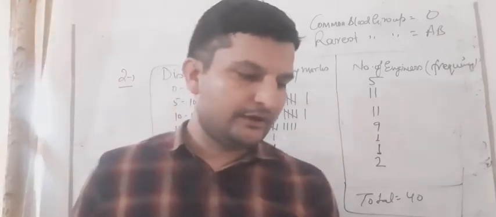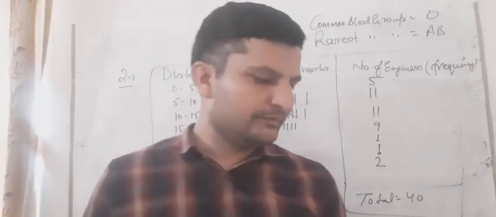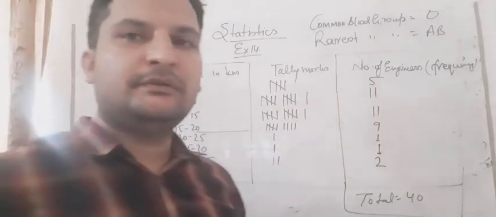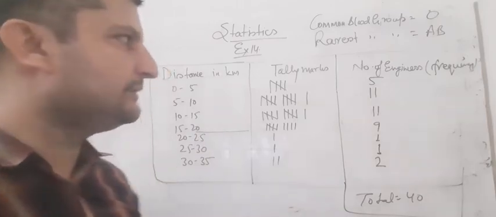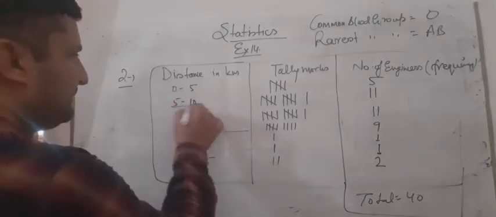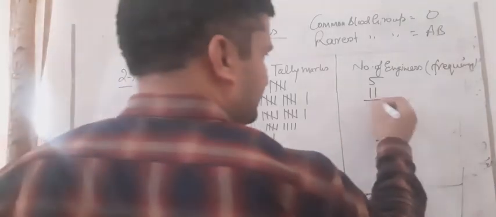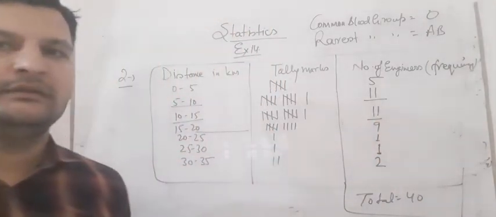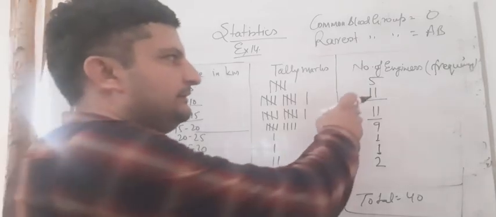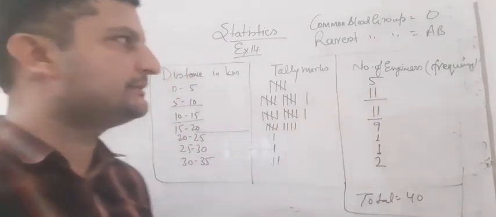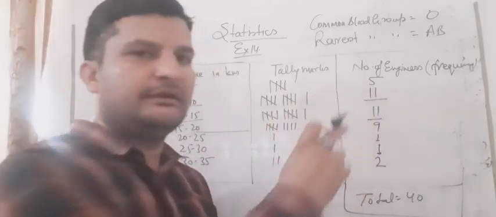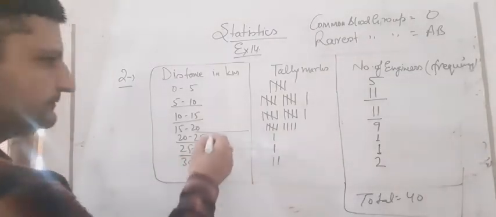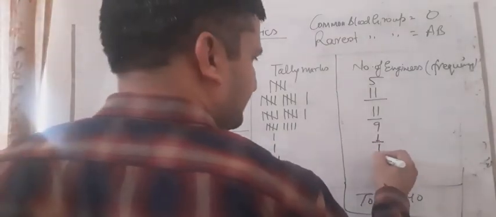Now student, what we have to find: what main features do you observe from this tabular form? We have observed that in 5 to 10 and 10 to 15 the number of engineers is the same, 11 and 11. And in 20 to 25 we can say that these are coming 1 and 1.